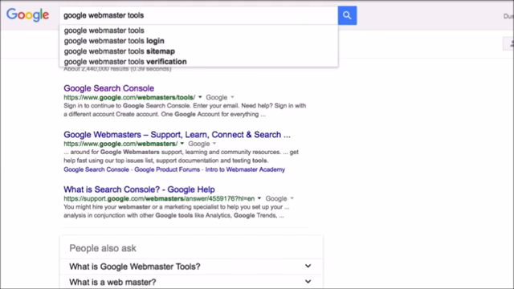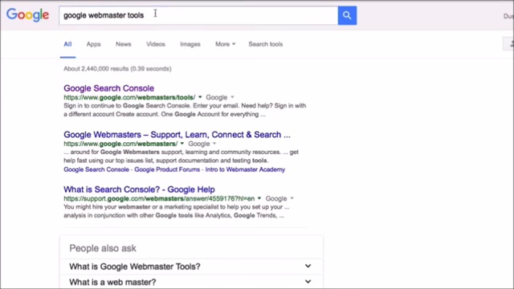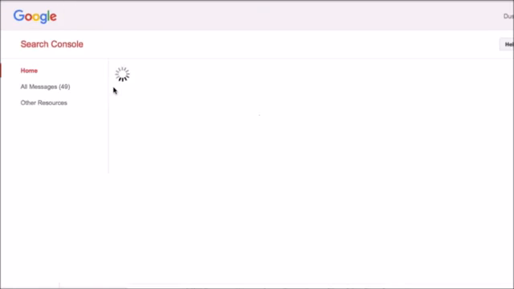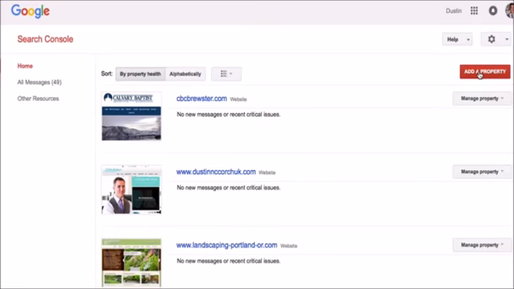Okay, the next thing we're going to do is add an XML sitemap to Google Webmaster Tools in the Google Search Console. So if you go to Google Search, type in Google Webmaster Tools, this first one here, Google Search Console, is where you want to be. The reason you want to add an XML sitemap to the Search Console in Google is because this is the way that you get your website indexed by Google, and basically it helps Google to know that you exist. So you want that because then you'll come up in search results.